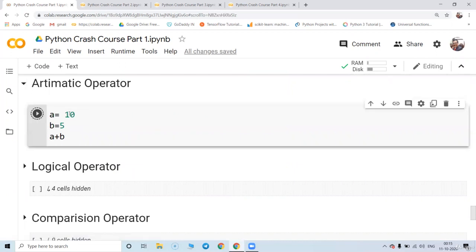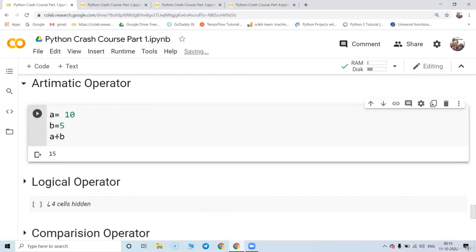So A is equal to 10 and B equal to 5. Addition operation is possible with Python. Subtraction operation is also possible with Python. Then multiplication operation is possible with Python. Now in divide, we have a lot of operations. Let me take this as 11, so that would be a better idea.